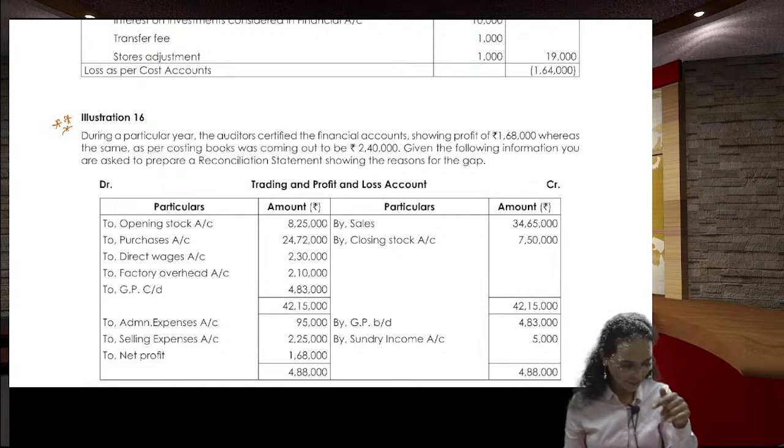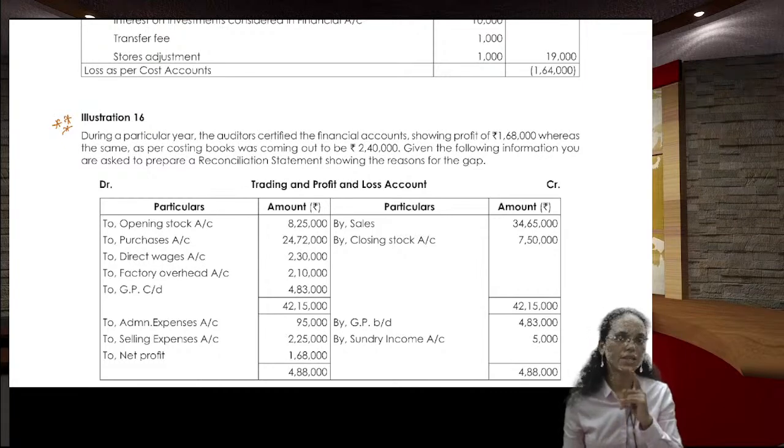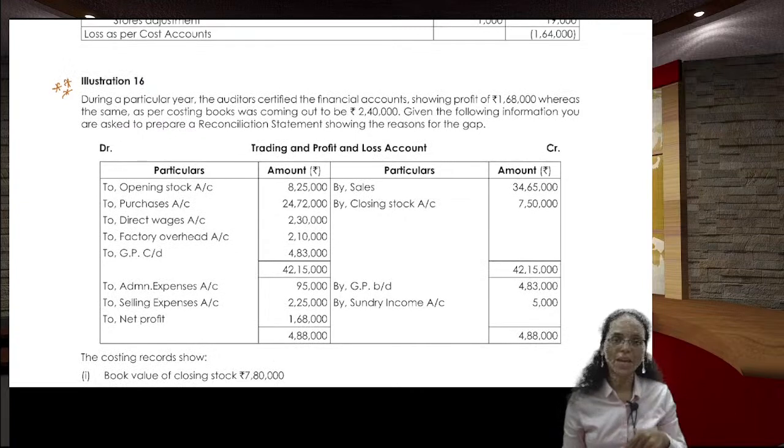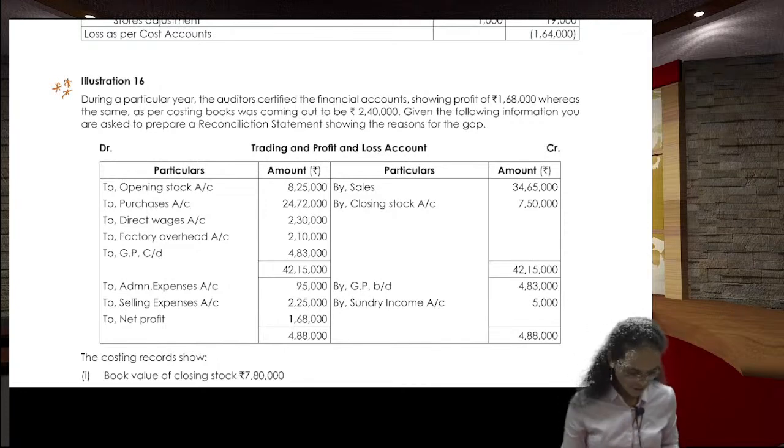I'm telling you, in the final level, in Group 4, Cost and Management Audit, you have one paper, that is paper number 19. The same complete chapter is there in your final also. So don't assume that you can leave this chapter for the choice. There is no choice. You have to learn it, because in the final also you have to learn it.